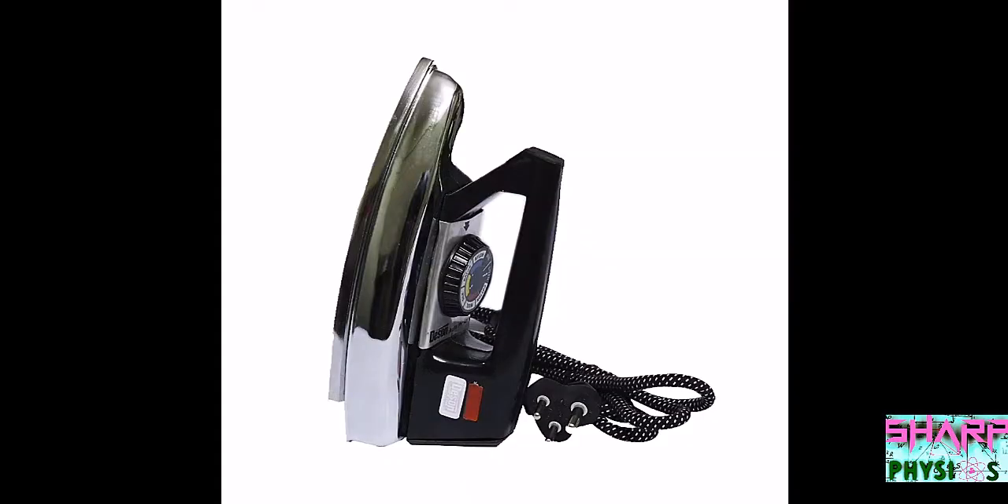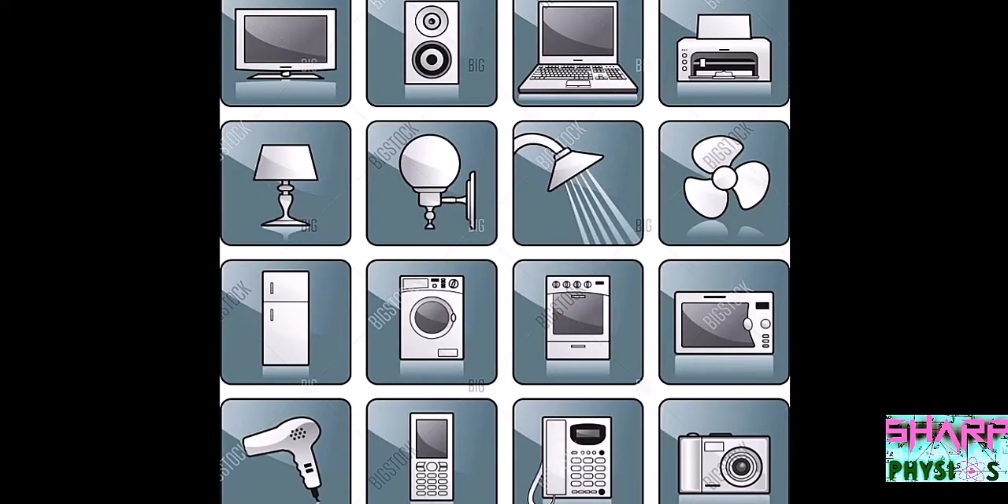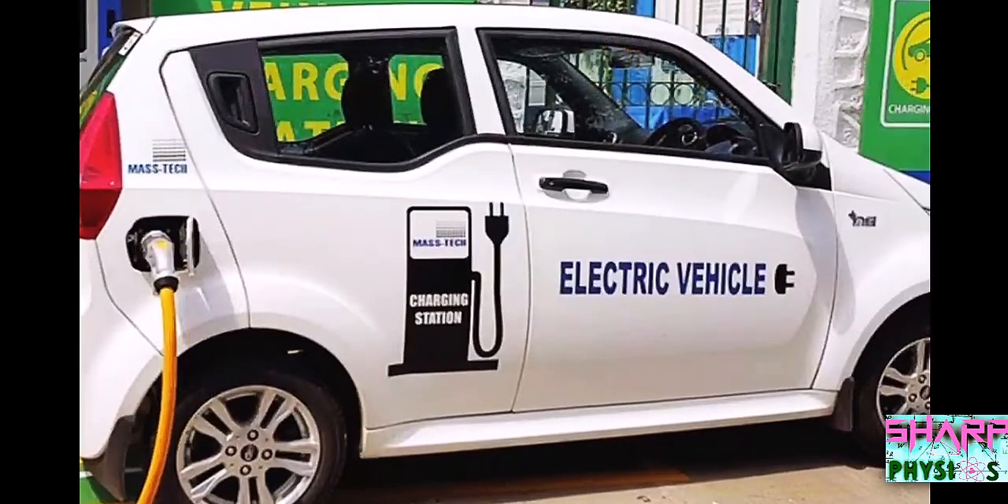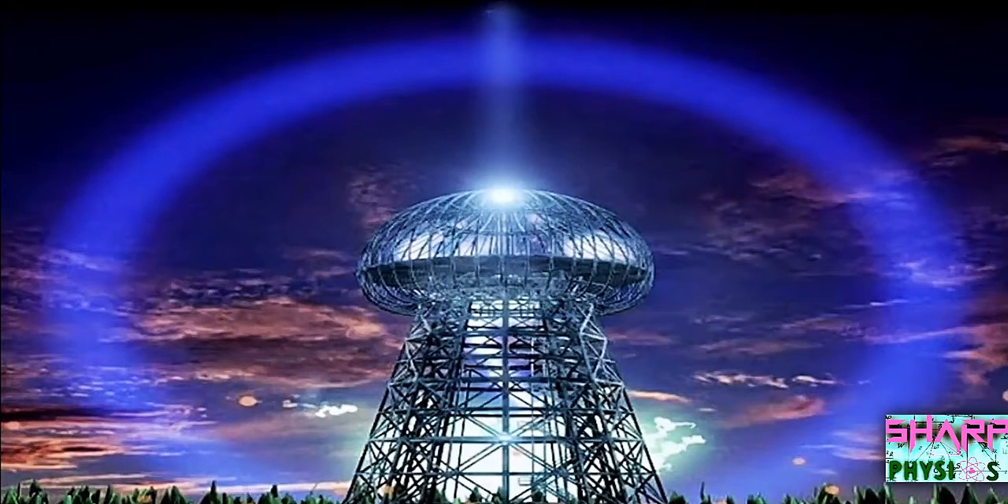Iron box, fan, television, mobile phone, computers, oven, etc. all require electric current to operate. Also in the future, the automobile industry is planning to go fully on electricity instead of fossil fuels. So the future world will be carbon-less greenhouse with electricity. Next, let's see about electric charge and current.